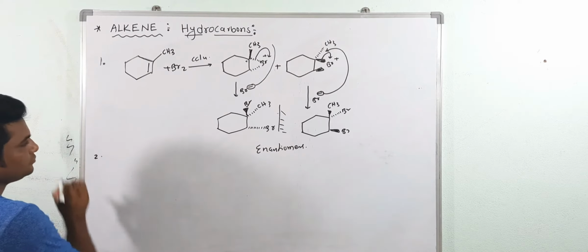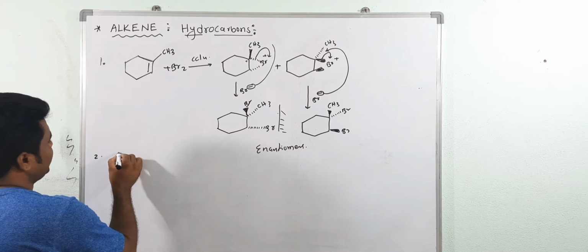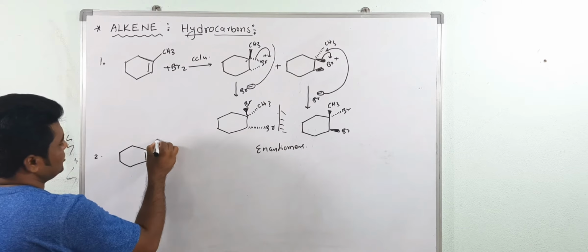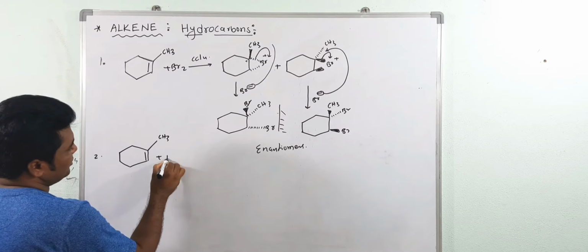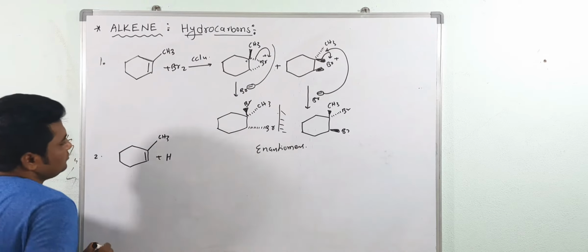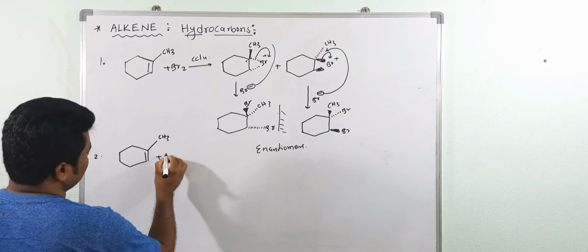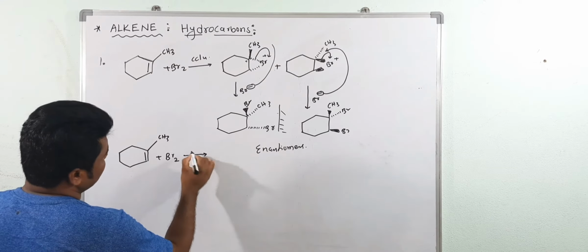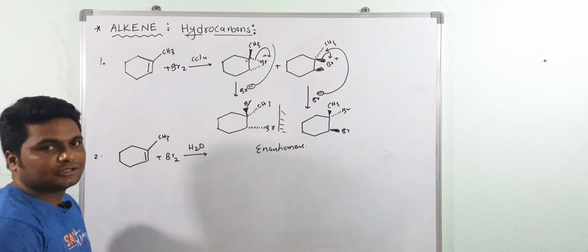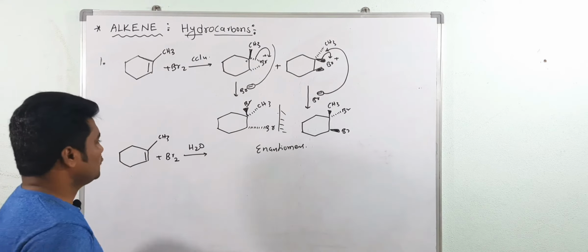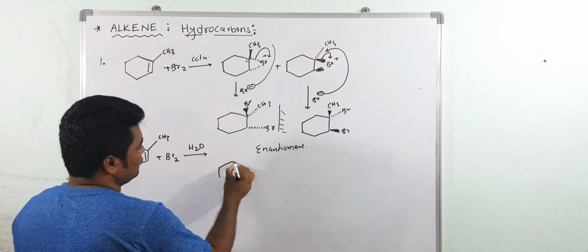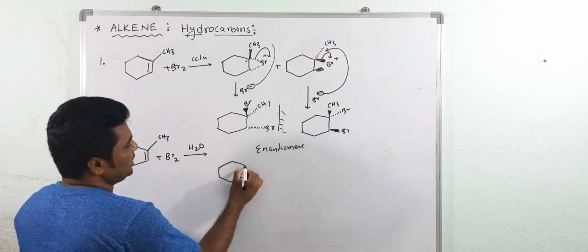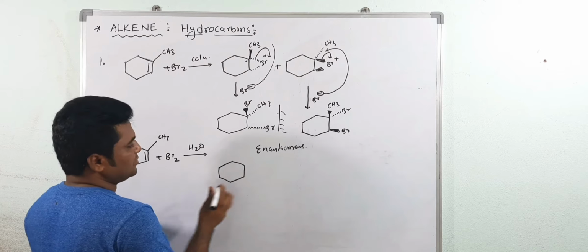Second question. See here, if they give like this, CH3 plus, now here I am using bromine in presence of water. This is a halohydrin you will get. Now first, what happened here? See, first a bromonium ion will form. I am not explaining any stereochemistry here.